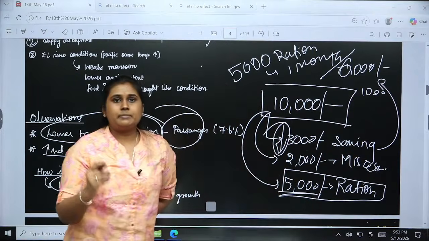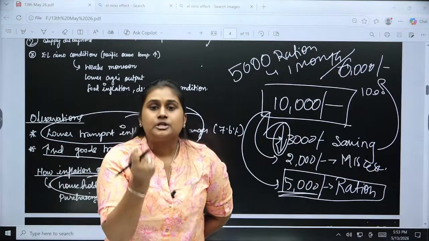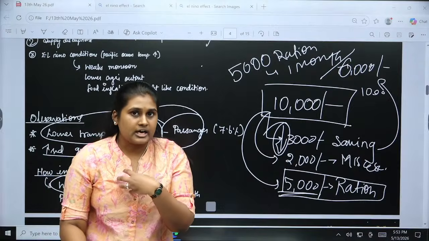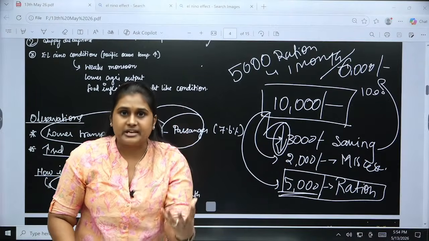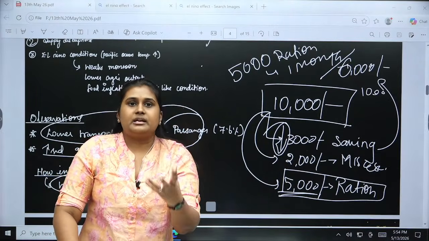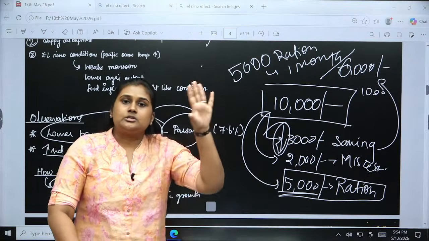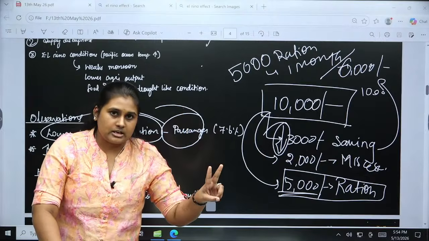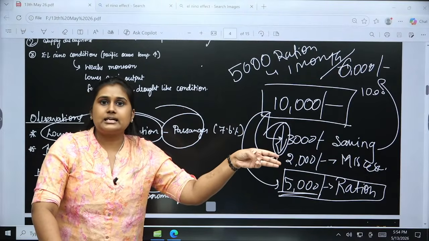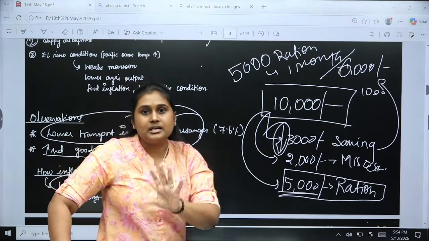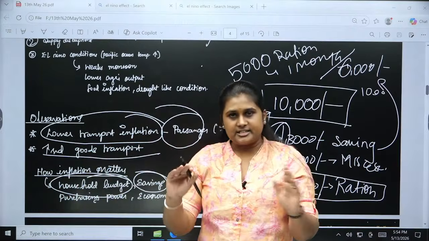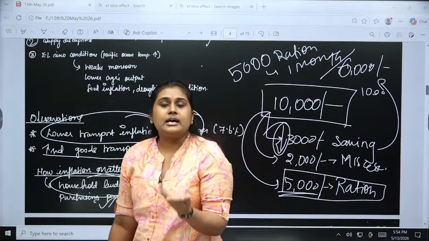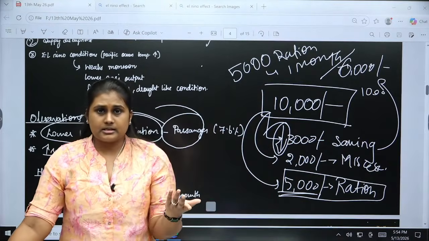So eventually people will not have the money, so it will slow down economic growth, because if I don't have money, I will be spending very little, and the economy will be getting very little money. Okay? So this is how inflation is affecting the household, also the savings pattern, and that is indirectly impacting the economic factor of India. Clear? Then the purchasing power, which we have talked about: if I don't have money, I cannot buy the products.